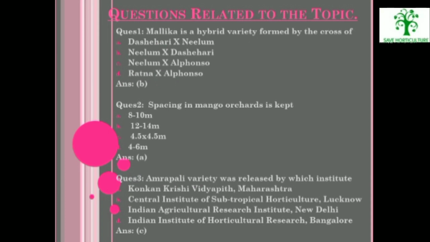Now, here are some questions related to the topic. Malika is a hybrid variety formed by the cross of, and the correct answer is Neelam and Shehri. Spacing in mango orchards is kept, and the correct answer is 8 to 10 meters. Amrapali variety was released by which institute? And the correct answer is Indian Agricultural Research Institute, New Delhi.